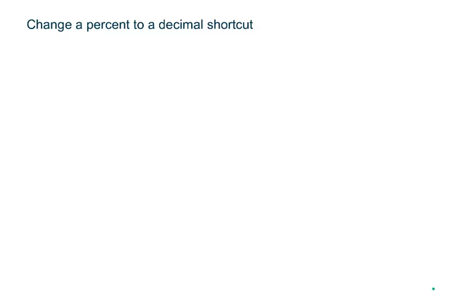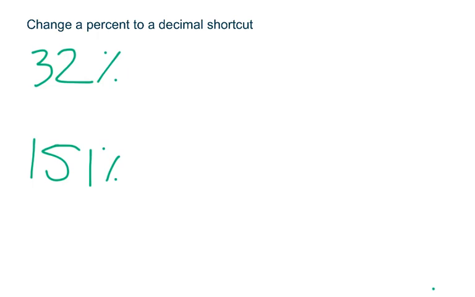In this video, I'm going to show you how to change a percent to a decimal using a shortcut. So to go from decimal to percent, we had a shortcut. It's very similar to that process, just a little bit different. So I'll use the same examples that I did before. I'll start with 32%, then move to 151%.